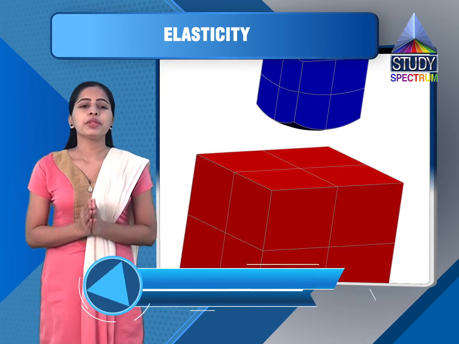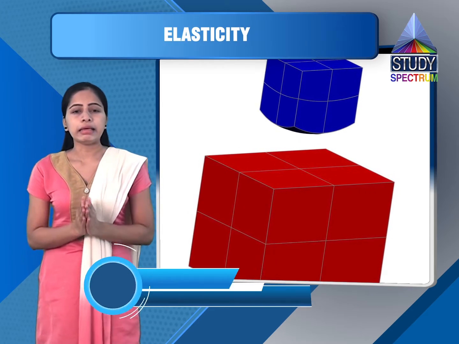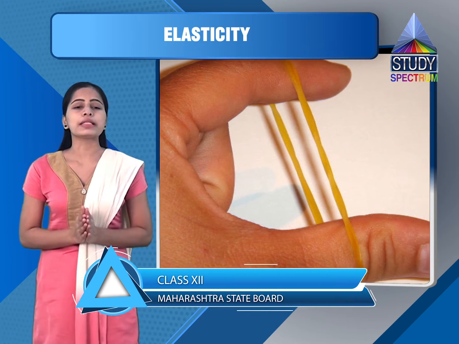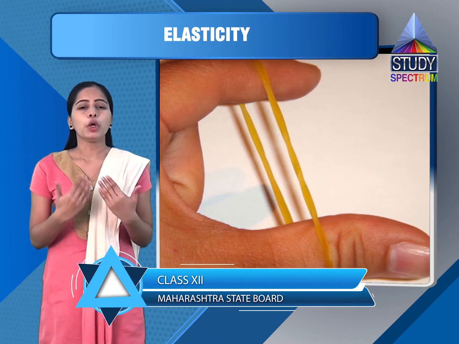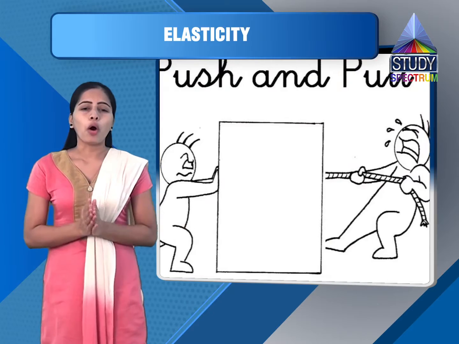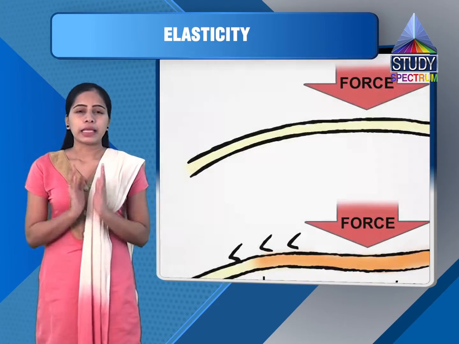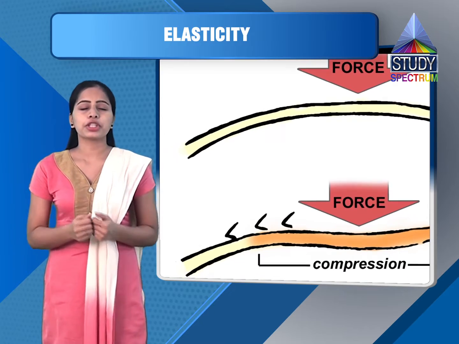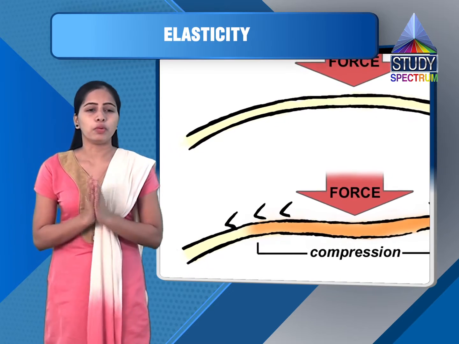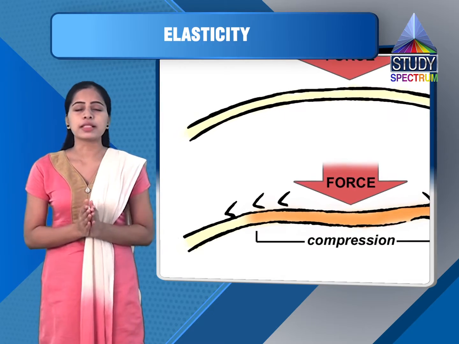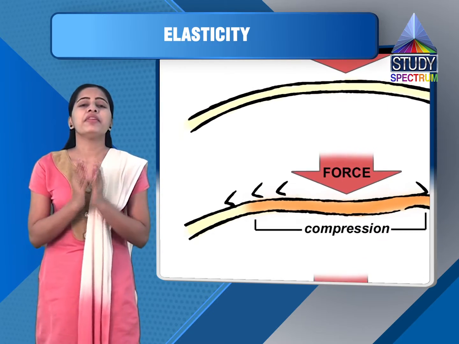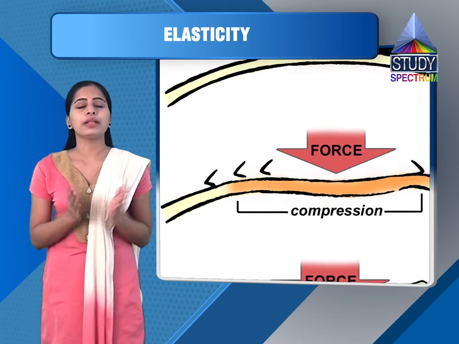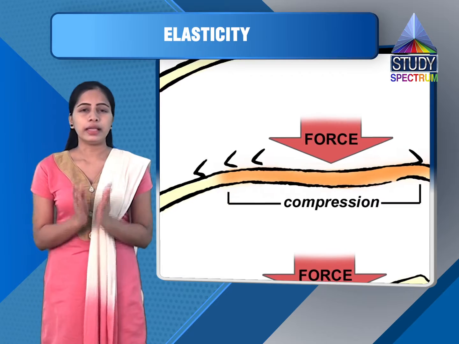So let's see. This means that the dimensions of elastic bodies can be changed by pulling, pushing, twisting or by compressing them. That is, when a helical spring is stretched or pulled gently from both the ends, the length of the helical spring increases, and when we remove the force, the spring regains its shape. That means it regains its length.